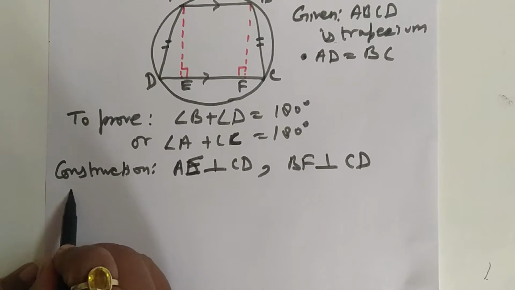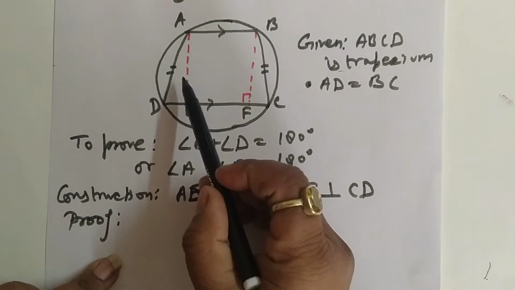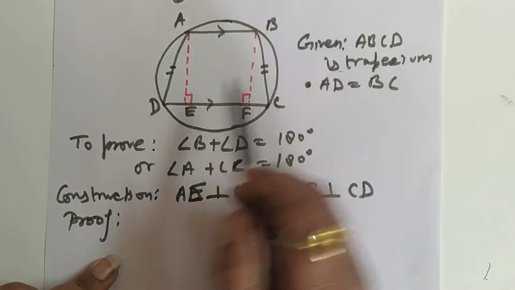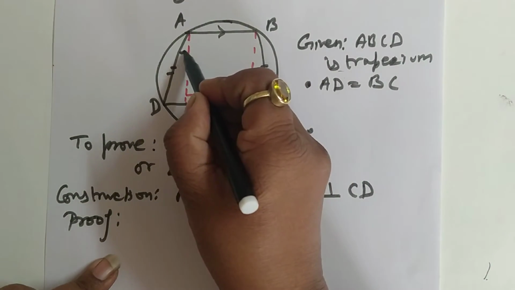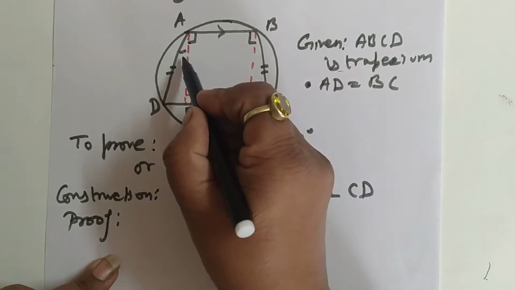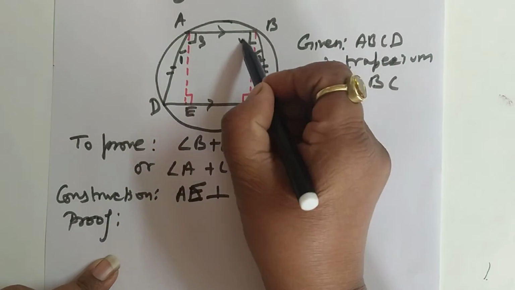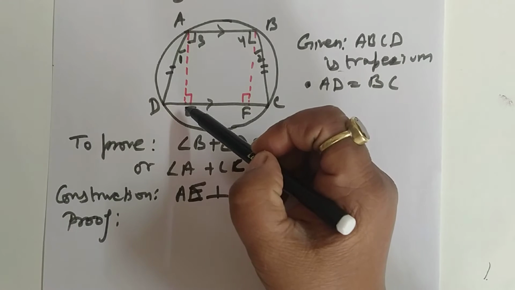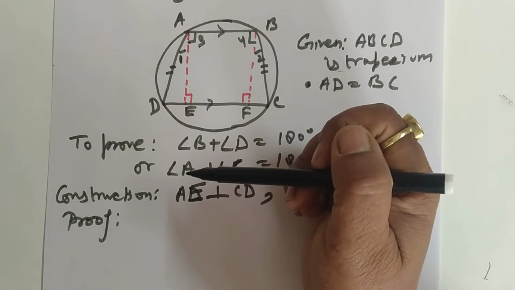Now start proving. First of all, we will take these triangles ADE and BCF and we will prove them congruent. Let's give numbers to the angles. This is 90 degrees, of course, because these are perpendicular. Suppose this angle is 1, this is angle 2, this is angle 3 and this is angle 4. Because this line is a straight line, if this angle is 90 degrees, this angle will also be equal to 90 degrees.